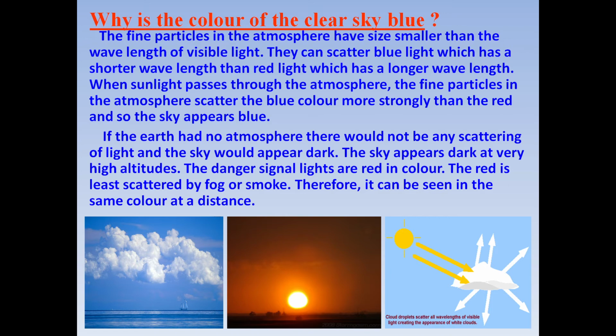The red color is least scattered by fog or smoke. All other colors, blue, yellow, orange, are scattered, but the red color is least scattered by fog or smoke. Therefore it can be seen in the same color at a distance. You are very far away from a danger signal and the danger signal is painted red, and you are able to see it because this color is least scattered by fog or smoke.